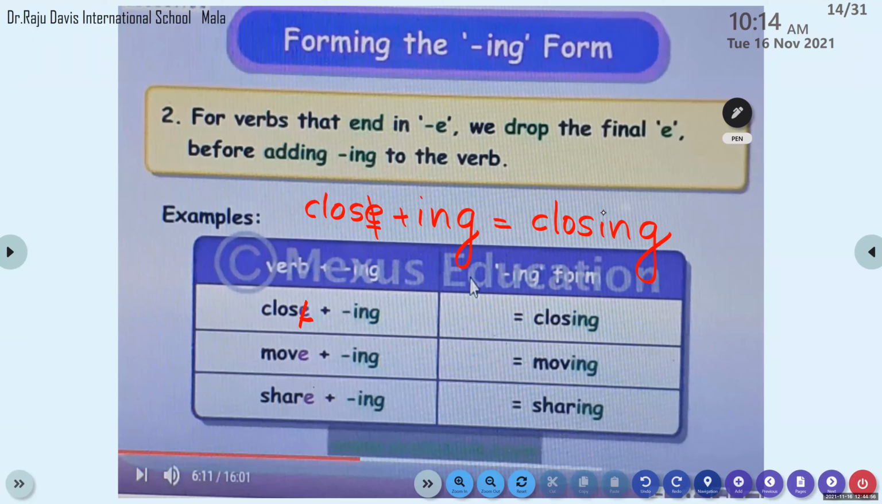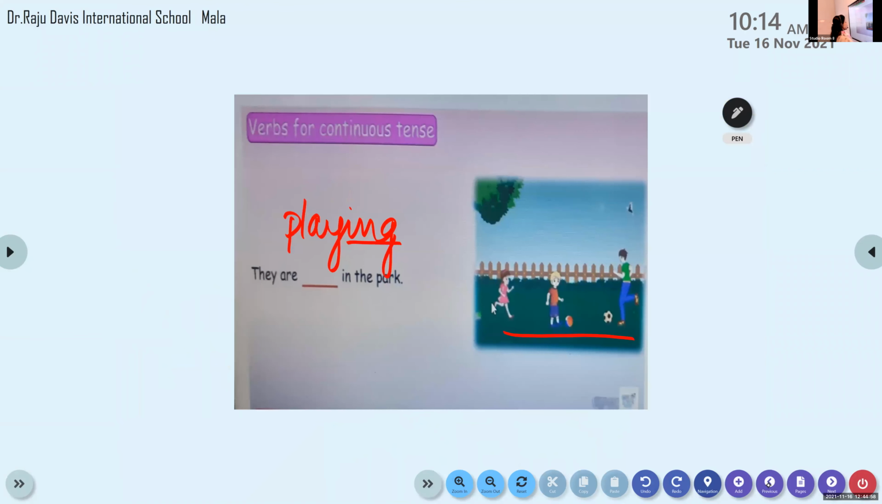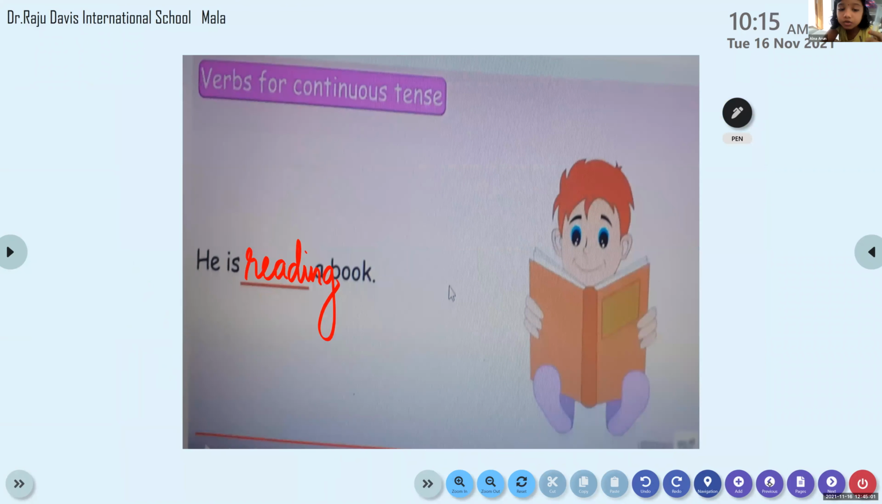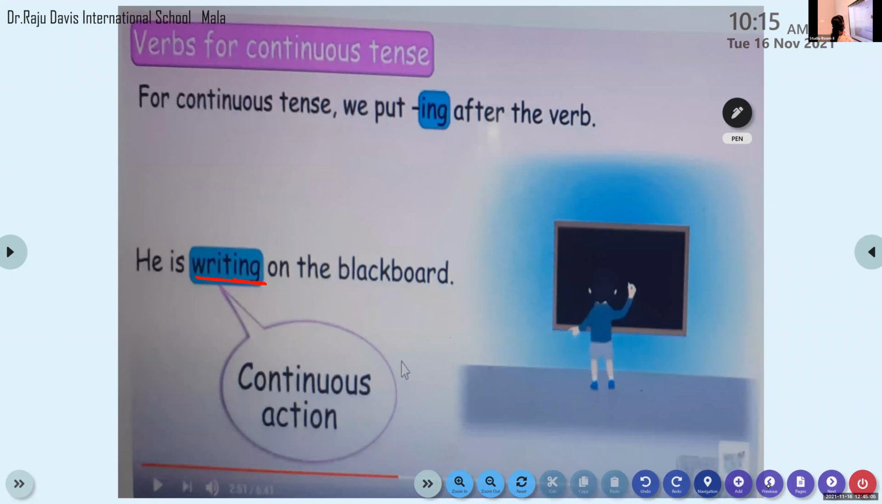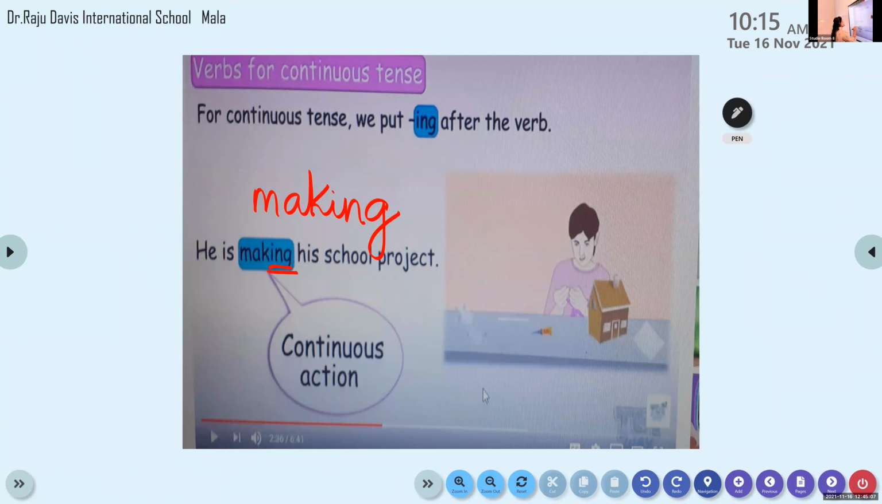Ma'am, it's a similar word we saw in the examples also. Making. Yes, you have to write it. So have you noticed here, make? What's the spelling of make? It is M-A-K-E. So when you added ing to it, what happens to the E? E drops out and you add ing to it.